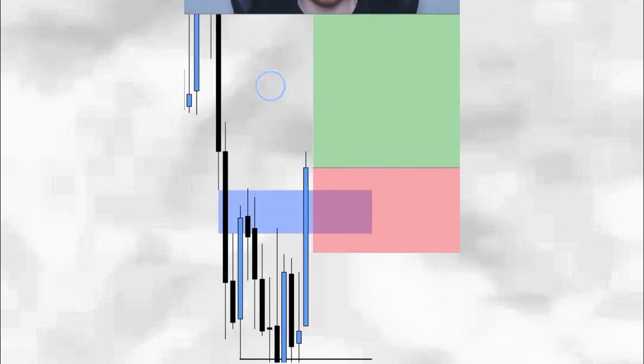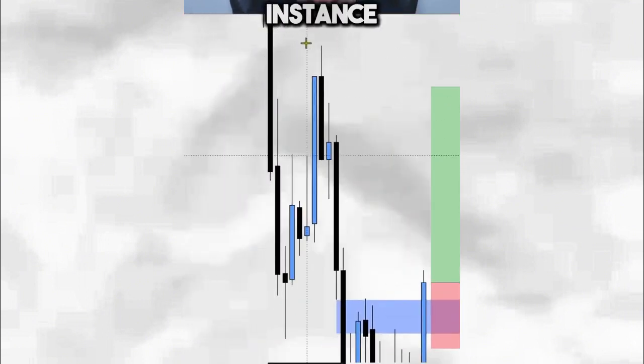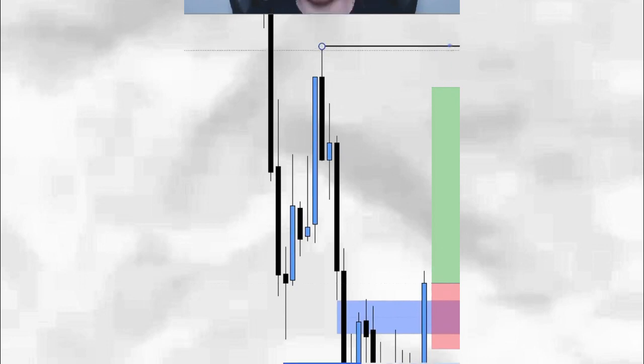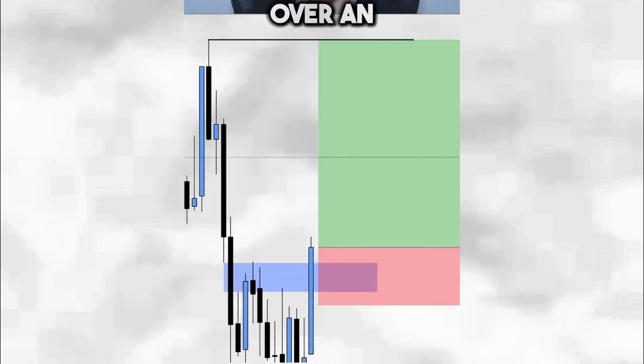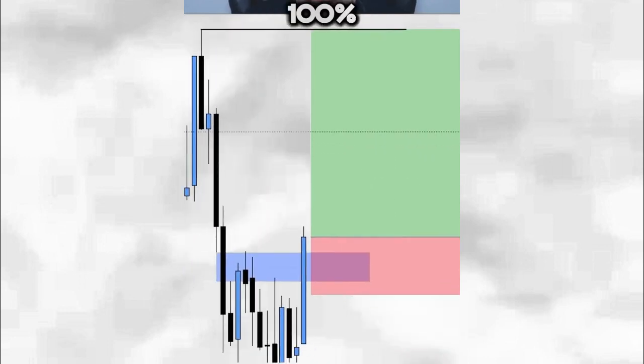I will move my stop loss to break even as soon as we tap into the next fair value gap. Then my take profit will simply be buy side liquidity. In this instance, we have buy side liquidity resting right here in the market. I have over an 80% win rate and a 100% win rate today, and this is a simple ICT strategy that I trade.